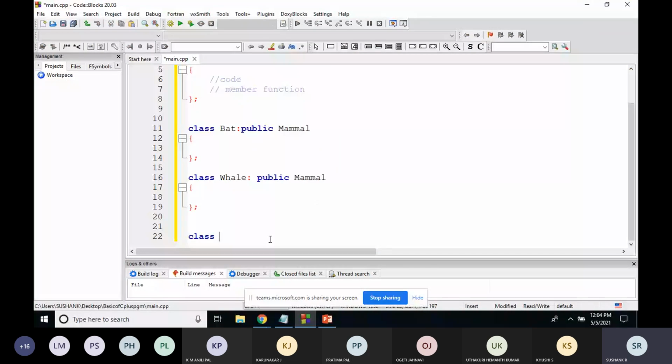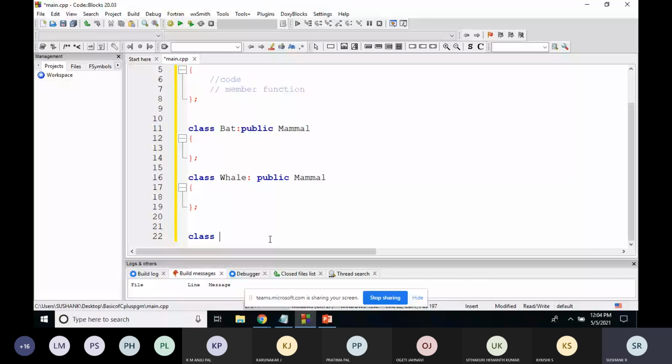Some class which should get the features of bat and whale.